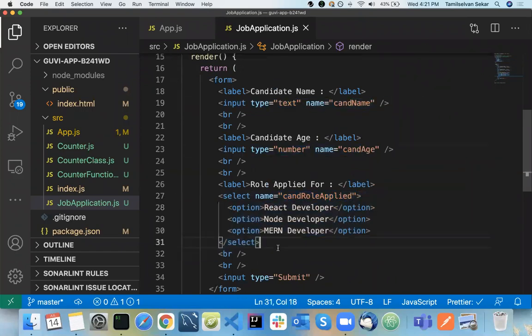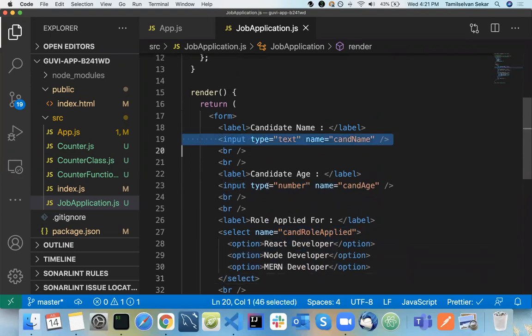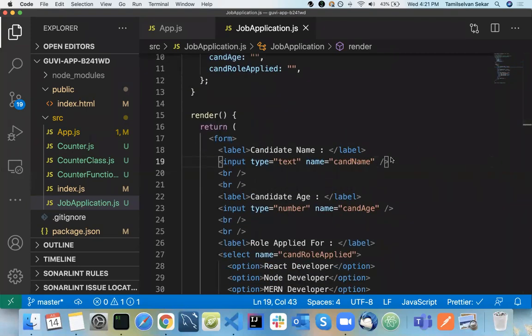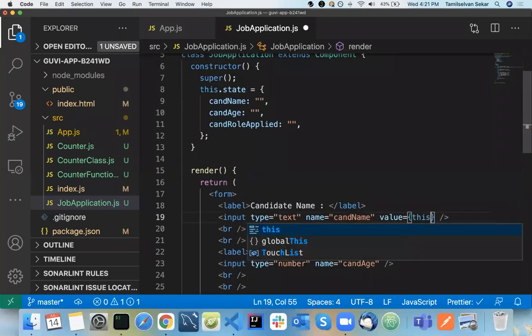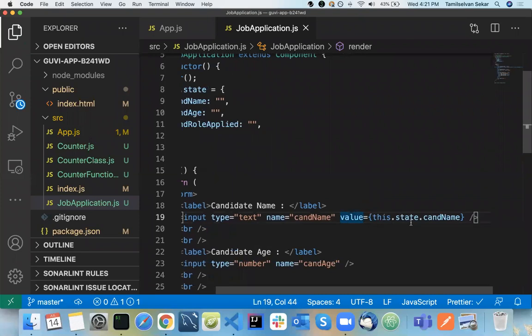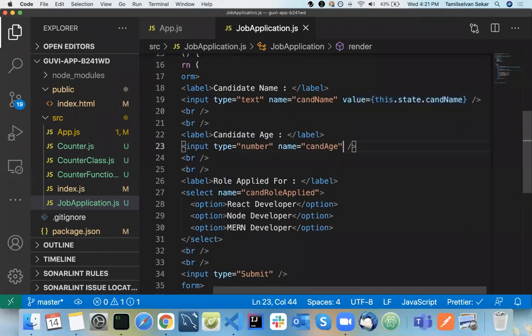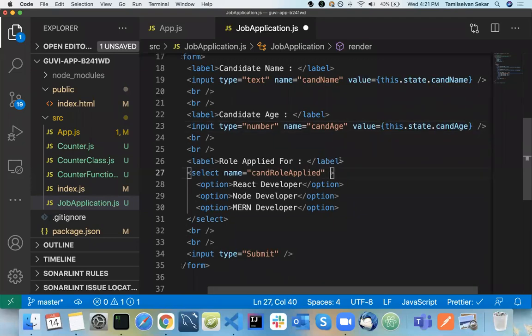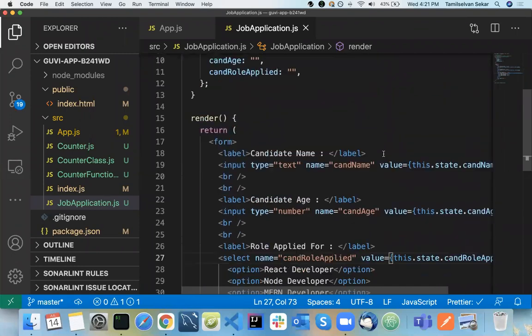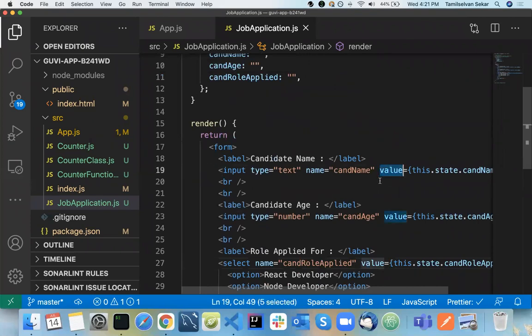So how to do that? Basically your input type text and input type number, whatever the input is, it has an attribute called value, right? That's what I'm going to use. So I'm going to have a value attribute here and bind that state: this.state.candidateName, simple. Same way for your age, candidateAge, and same way for candidateRoleApplied. So now what we have done here is we have added a value attribute. You know that already.